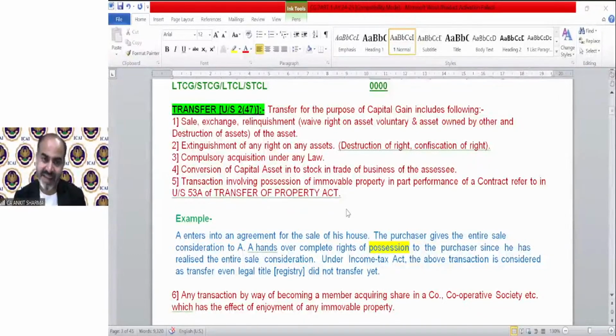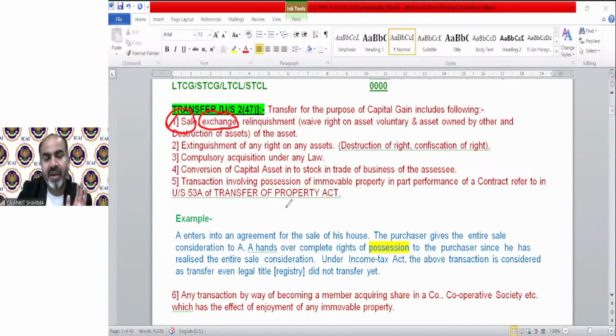So transfer for the purpose of capital gain includes the following. First, it's saying sale. Sale is a transfer, of course. If you have an asset and you transfer your asset taking the consideration in monetary terms, that is called sale. Exchange is also a transfer. If you transfer the ownership of your asset and in exchange you take some other asset, like the barter system, that is also a transfer. Whatever asset you took from the other person, the FMV of that asset will be called the sale consideration.